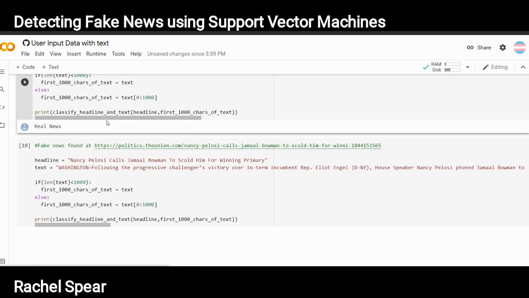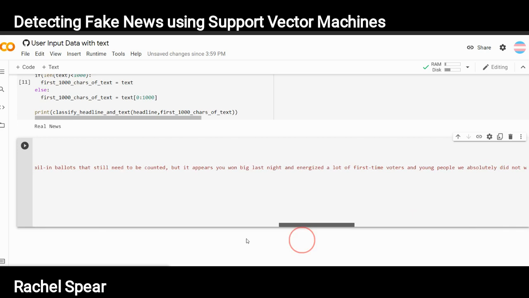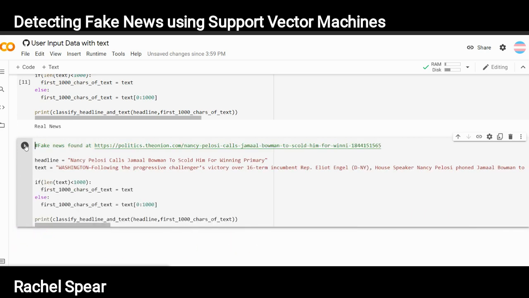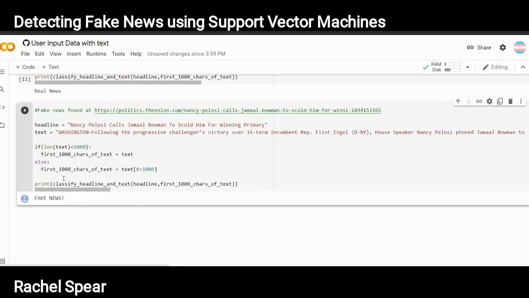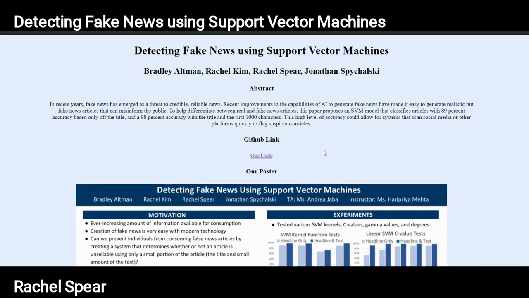A fake example of this is also from The Onion: Nancy Pelosi calls Jamaal Bowman to scold him for winning primary. It has the headline and the first bit of text. So it takes that and it classifies it as fake news. So that is our project on detecting fake news using support vector machines.